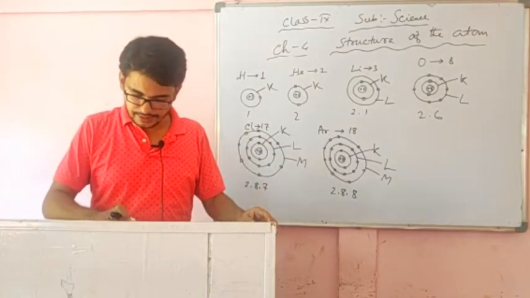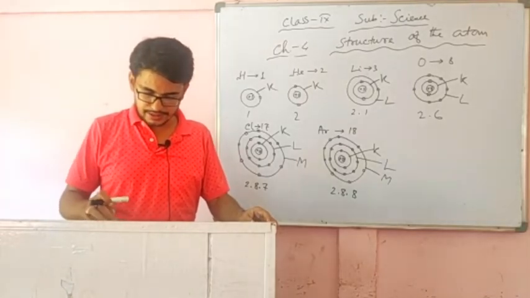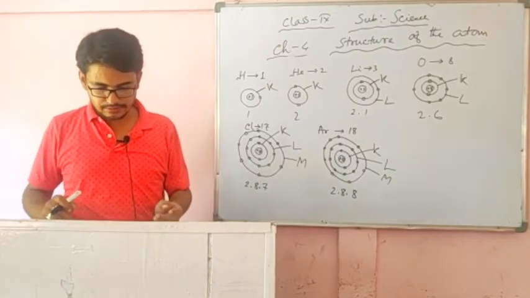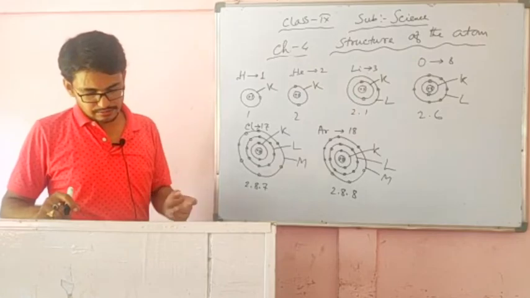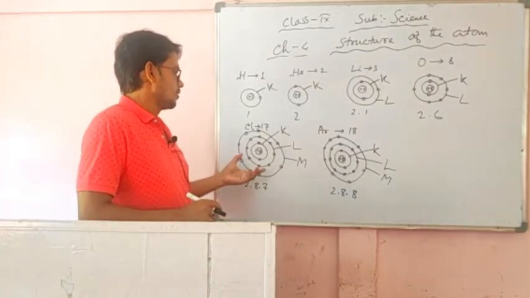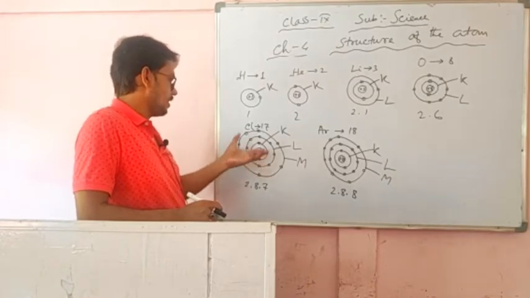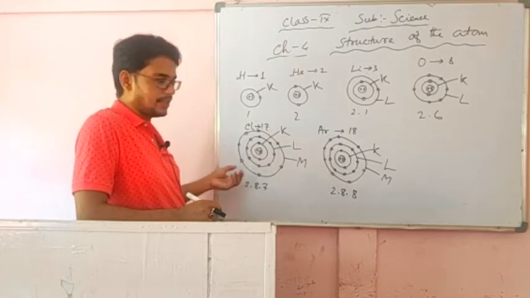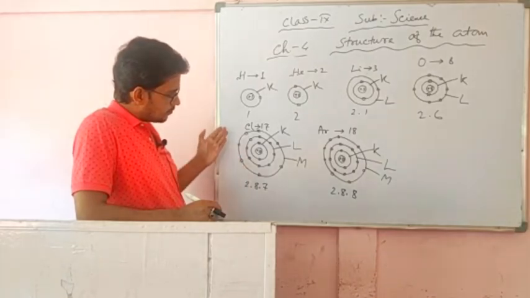Now from this fact, we can easily find out the valency of an atom. Valency, that means, we can say easily in one sentence, the capacity of an atom to react with another atom. How much capacity one atom has to react with another atom, that is directly the valency.